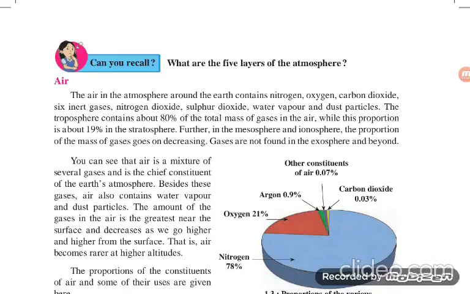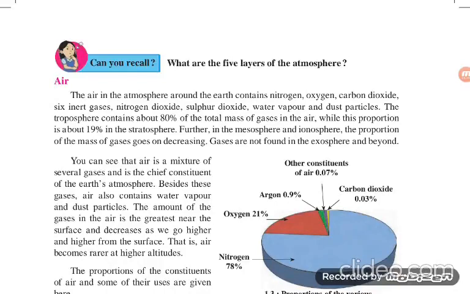Sometimes this question is asked in the exam: how many gases are in the air? The answer is nitrogen, oxygen, carbon dioxide, inert gases, nitrogen dioxide, sulfur dioxide, water vapor, and dust particles.